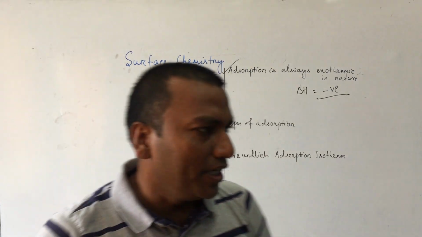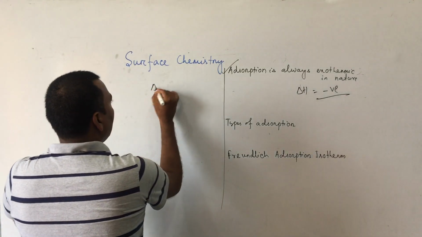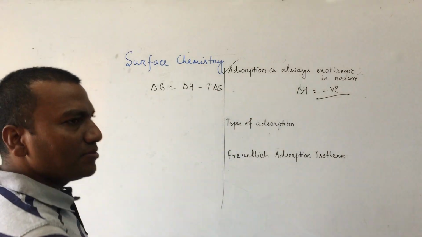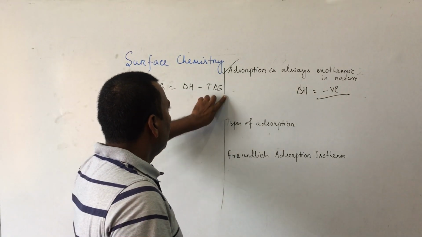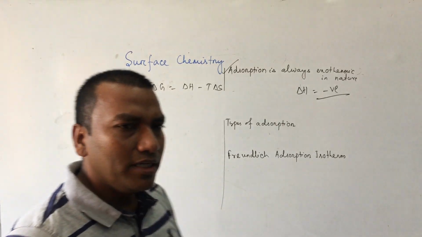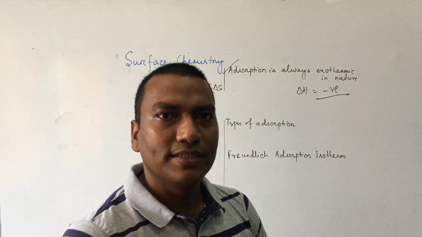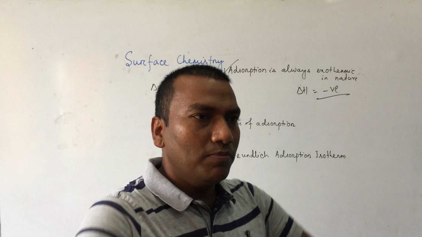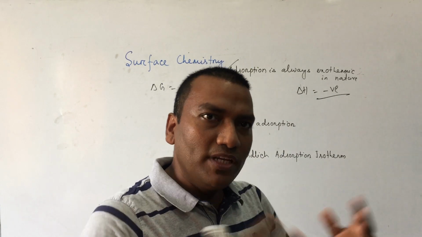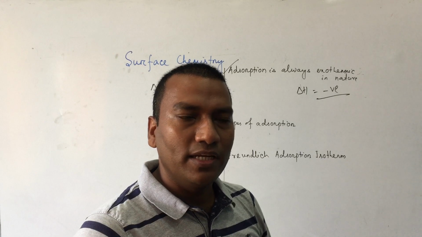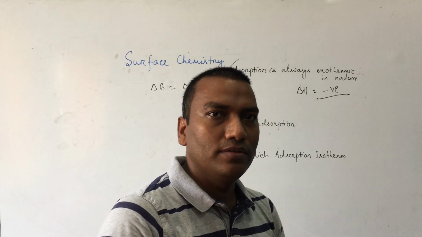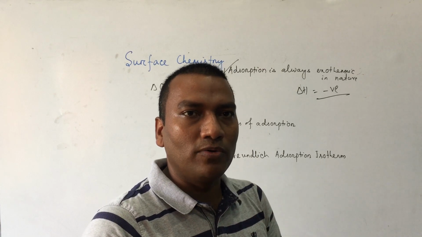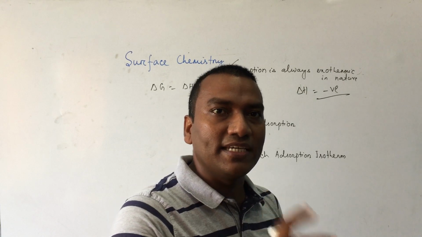In thermodynamics we have read delta G equals delta H minus T delta S. Let us take an example, ammonia gas. In air, the entropy of ammonia gas is definitely more than when ammonia gas is adsorbed. So when ammonia gas is passed over charcoal powder, its entropy value decreases.